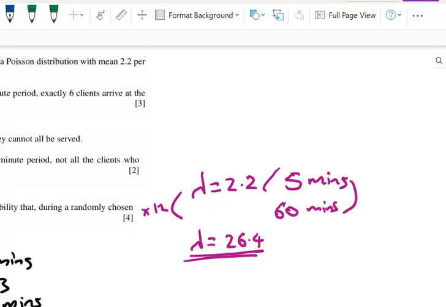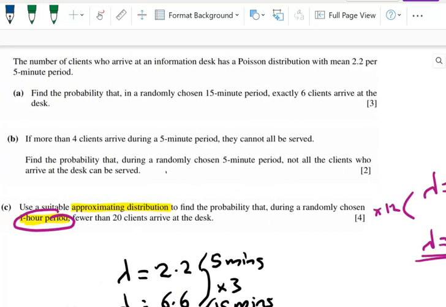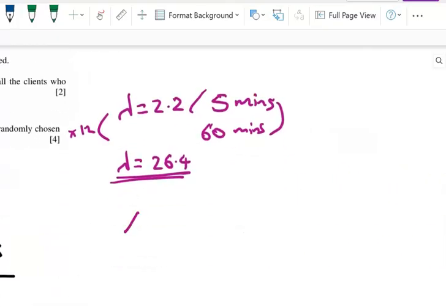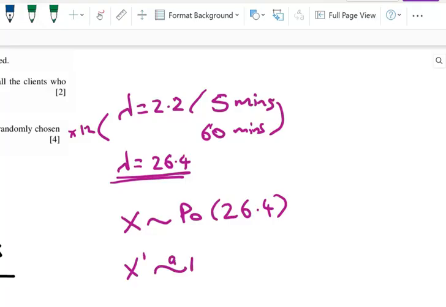I think from memory that lambda is 15 is our cutoff for that, but I need to go and check that. Anyway, we're well above it, and we're not asked exactly about assumptions here. We're just told to use a suitable approximating distribution. So when we do that, we're going to have our X as our Poisson variable. So X is Poisson with a lambda of 26.4, and I call my approximating one X dash, and it's going to be roughly normal.